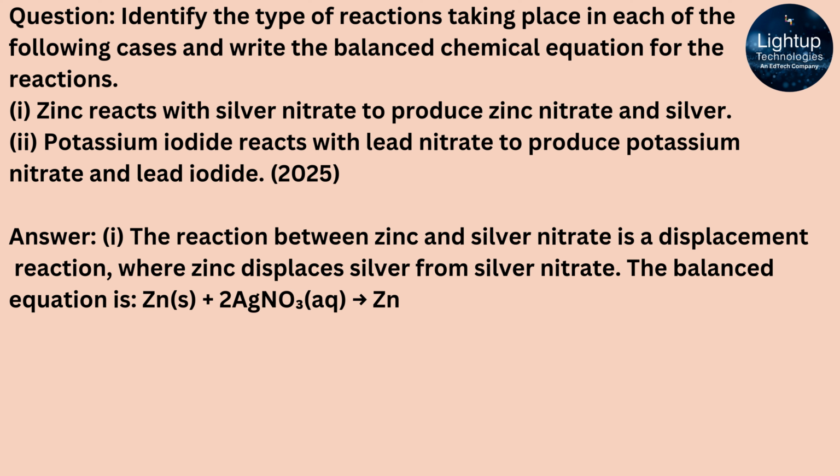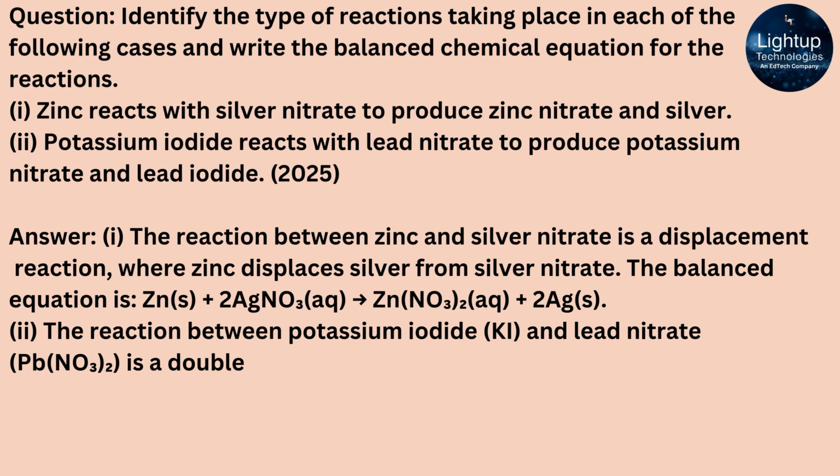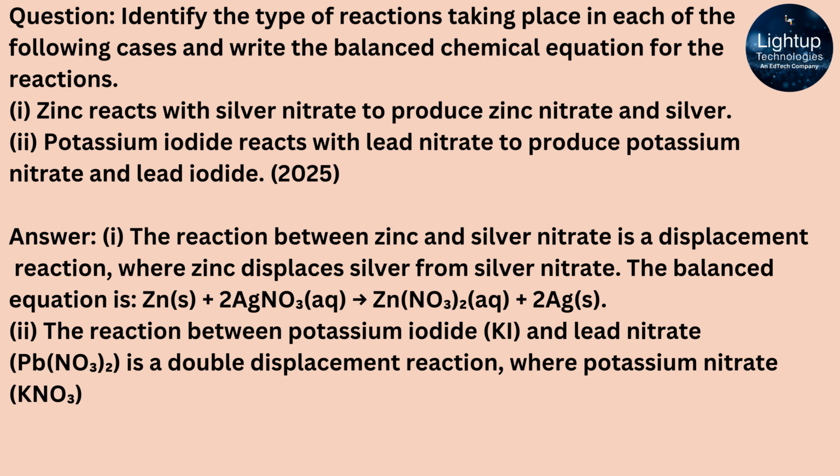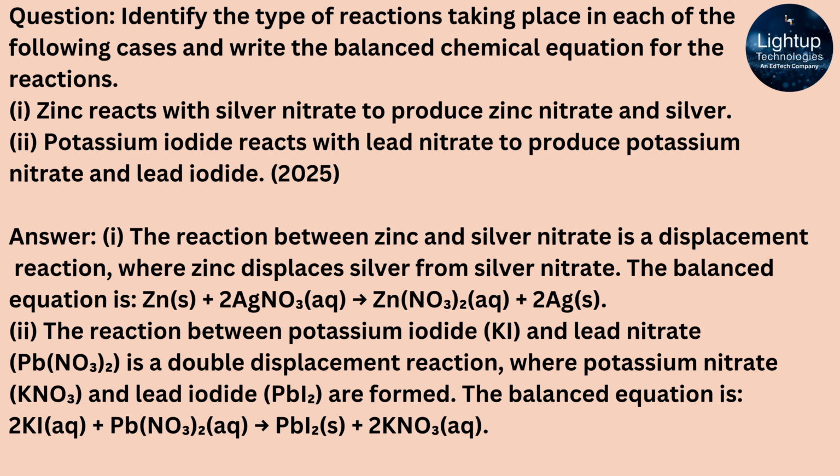The reaction between potassium iodide, KI, and lead nitrate, Pb(NO3)2, is a double displacement reaction, where potassium nitrate, KNO3, and lead iodide, PbI2, are formed. The balanced equation is 2KI(aq) + Pb(NO3)2(aq) → PbI2(s) + 2KNO3(aq).